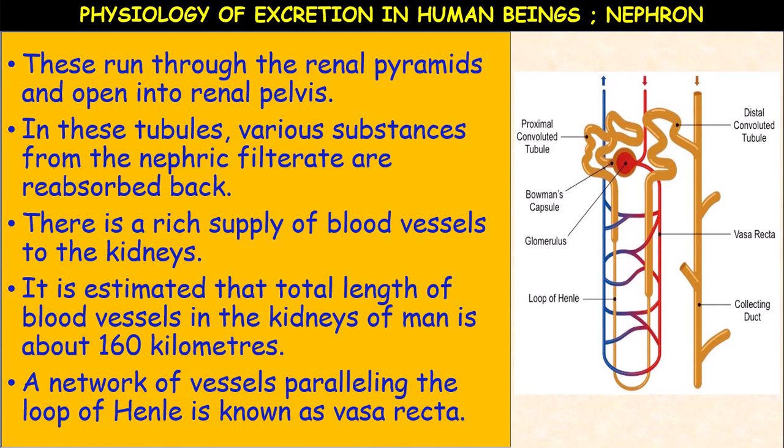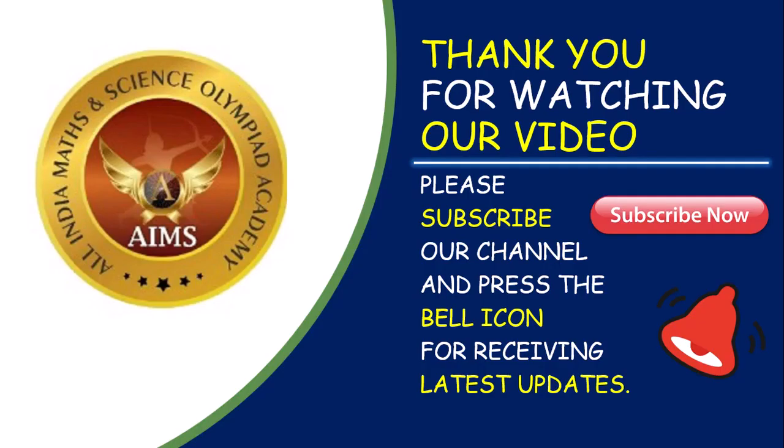A network of vessels paralleling the loop of Henle is known as vasa recta. See here, everything, the filtration, is completed. These are the network of blood vessels paralleling the loop of Henle, the U shape. So they are called vasa recta. Okay, children, hope you understood.